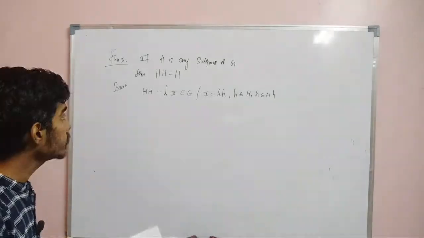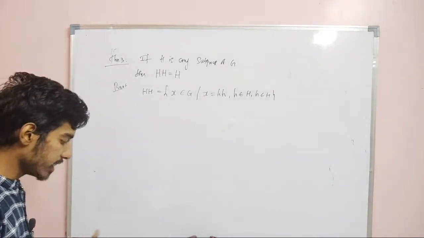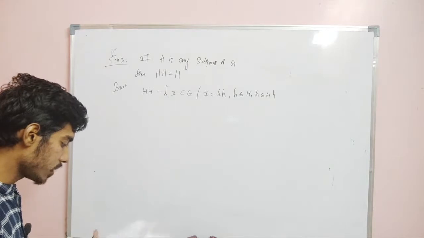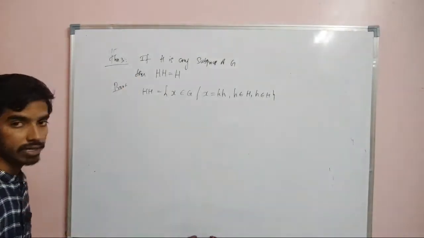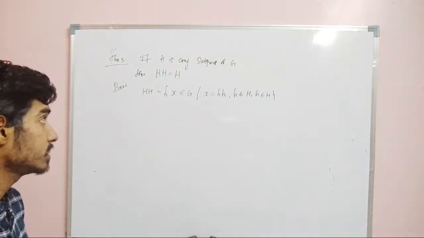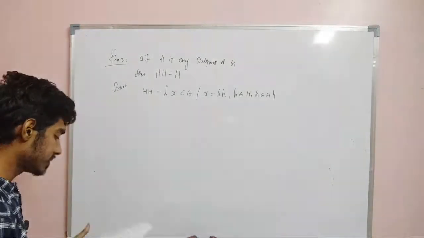Now we will prove that HH is same as H. Again, what you have to do? You have to take one element from LHS and prove that element is also in RHS, and you have to take one element from RHS and prove that element is also in LHS.